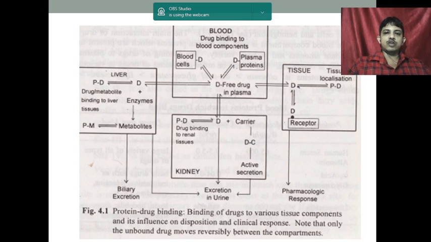The number of free drugs is actually important, because only that is going to bind with the receptor and produce the pharmacological action. So plasma protein binding is one of the parameters by which we can understand for how long the drug will remain in our body, and when it will be excreted.